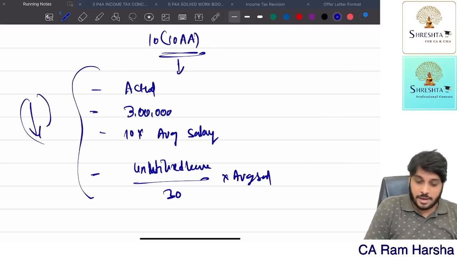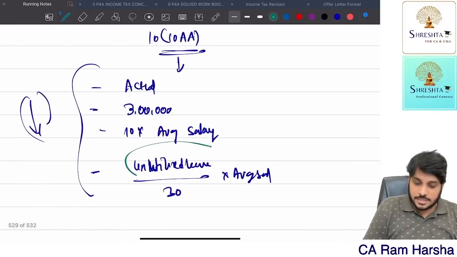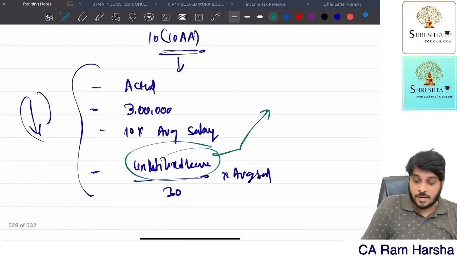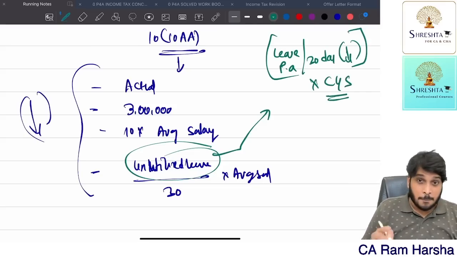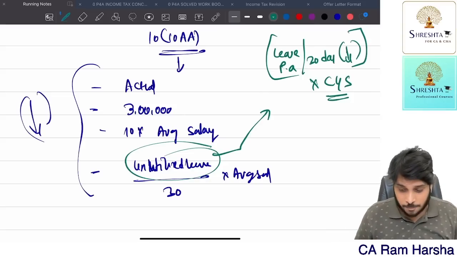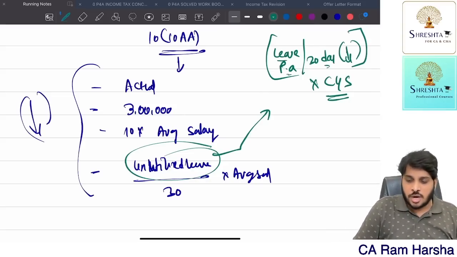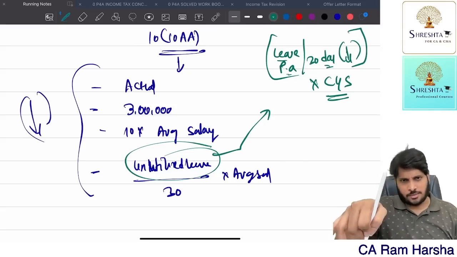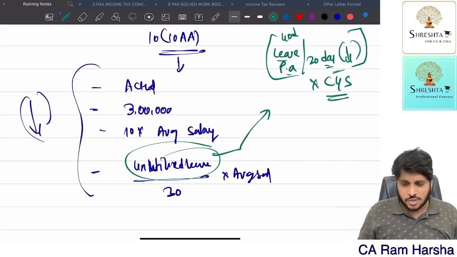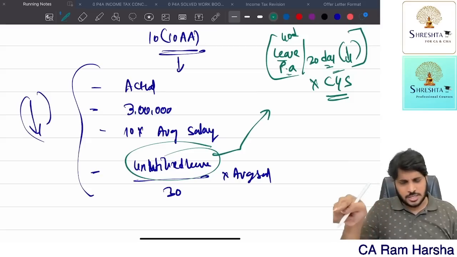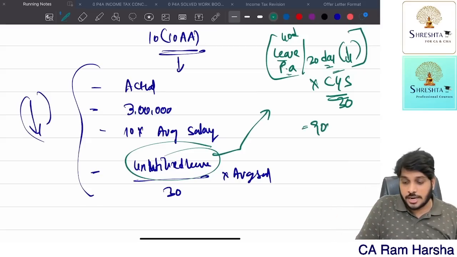Now, how do you calculate unutilized leave? First of all, leaves granted per annum by the company or 30 days per annum, whichever is lower. This you calculate per annum, multiplied by completed years of service. Any part in excess of 6 months, don't consider. If the company is giving 40 days leave every year, 30 days only we should consider every year. So 30 or 40, whichever is lower. So 30 into 30 complete years, total you are eligible for 900.